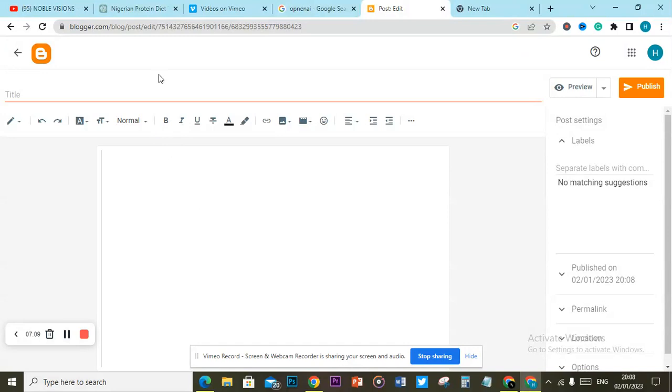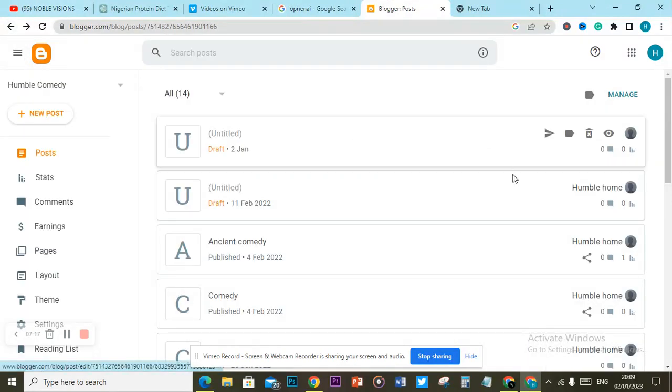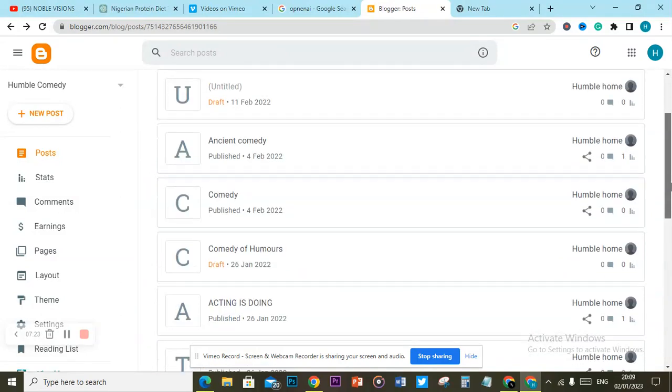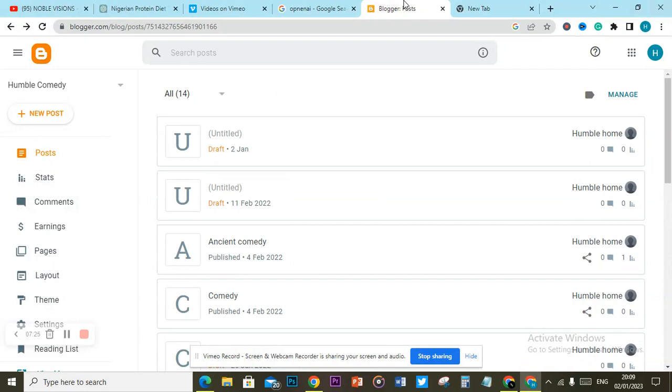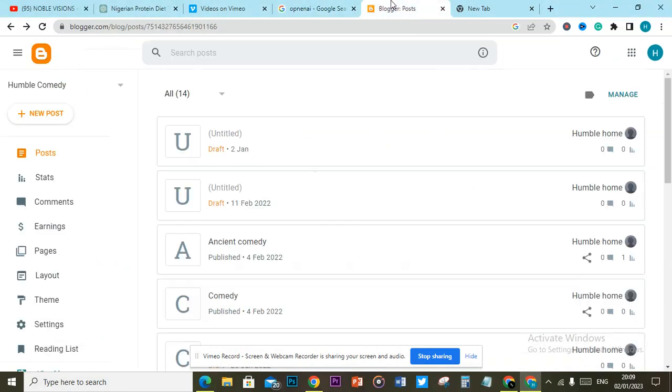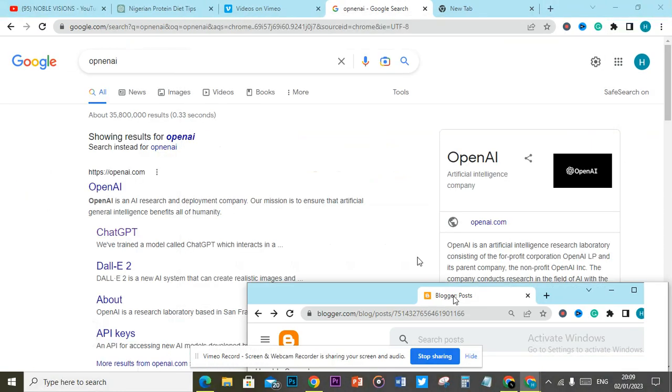So what you can just do is keep putting them in your draft. When they amount to like 40 or so, you can start editing them and publish them to get approved by AdSense.